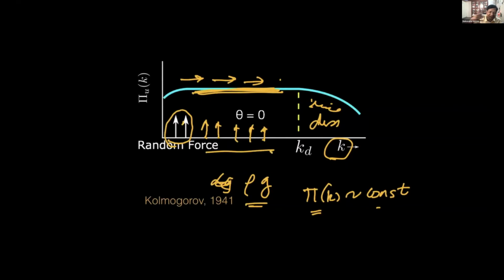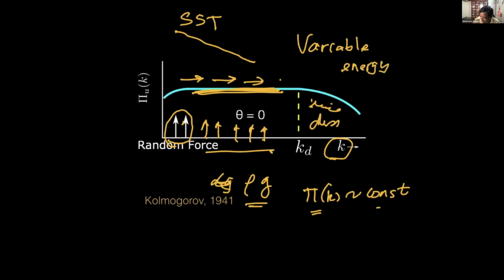Okay, let me just tell you right away that for stably stratified flows, SST, the flux will decrease with wave number. But this is not going to happen for Rayleigh-Bénard. Okay, so let's see the argument. What makes the difference? Flux, will it decrease with wave number or increase with wave number? And that is why I call this variable energy flux. So energy flux is changing with wave number, not with time, but we just ask, does it change with wave number? How far does it deviate from Kolmogorov theory?